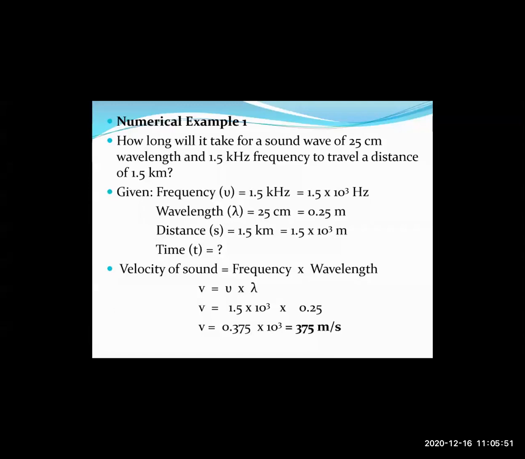First of all, let us write down the given data from the numerical example. The first one is frequency, which is given by the symbol nu. So frequency equals 1.5 kilohertz. Now you have to convert all of these units into SI units, where the SI unit of frequency is hertz, and 1 kilohertz is 1000 hertz.